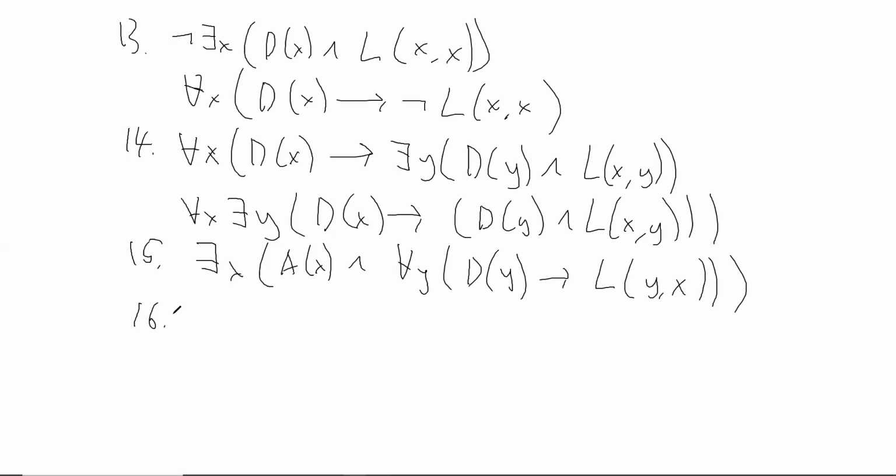Number 16, any animal that is larger than any dog does not like samurai movies. Got two quantifiers.